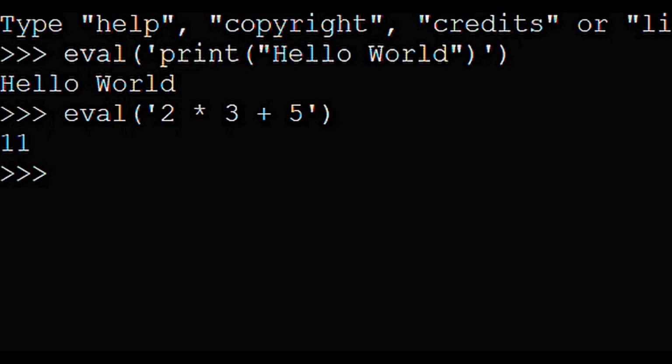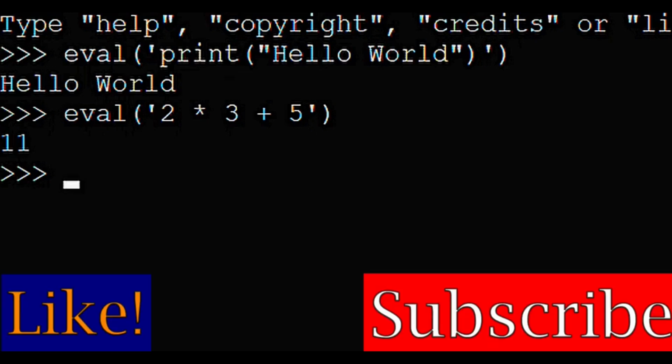Of course, much like eval's cousin exec, I wouldn't trust other people to put their own strings into eval, as they can do quite literally anything with it. So only trust strings that you, the developer, put into eval.